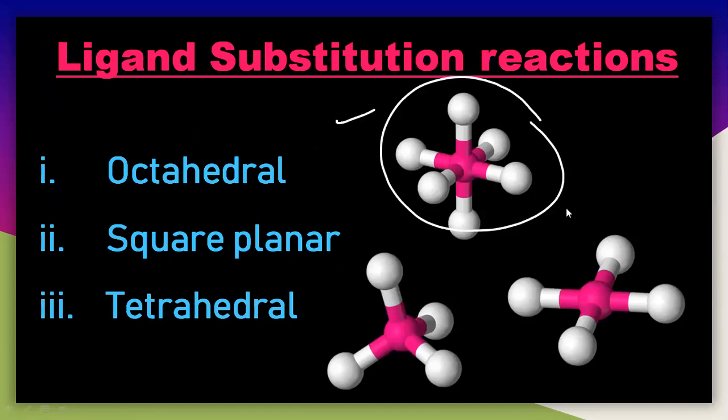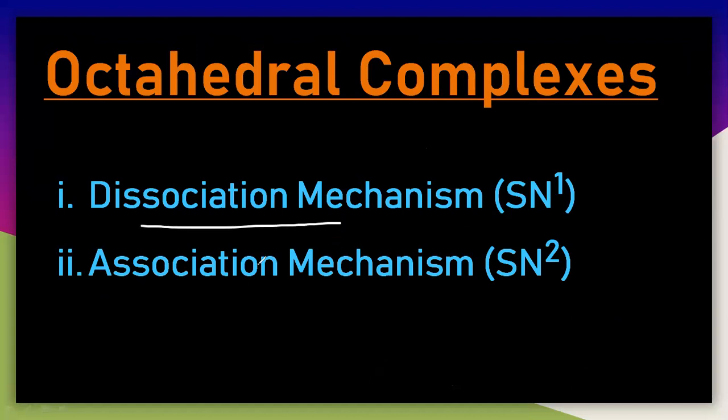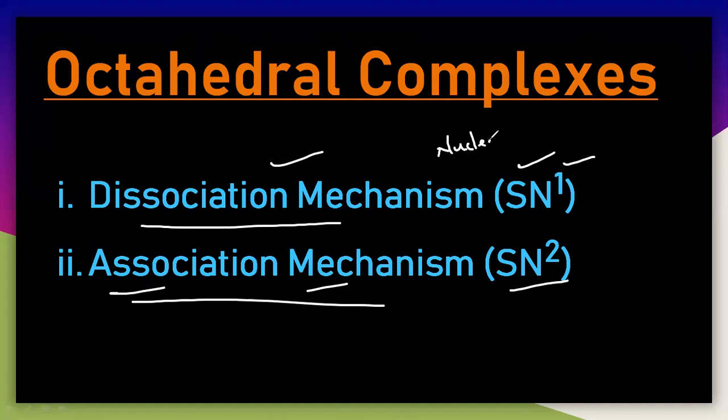Octahedral complexes undergo substitution reaction in two ways: one is the dissociation mechanism and the other is the association mechanism, which are also called SN1 and SN2, which you have seen in organic chemistry as nucleophilic substitution reactions.